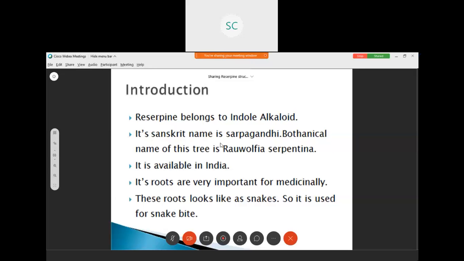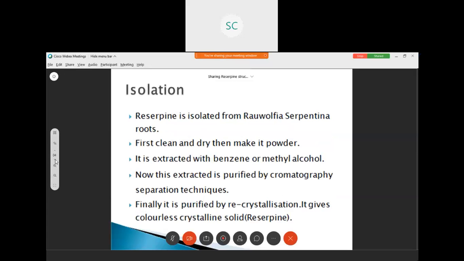Its Sanskrit name is Sarpagandhi. Botanical name of this tree is Rauwolfia serpentina. It is available in India. Its roots are very important medicinally. These roots look like snakes, so it is used for snake bite.